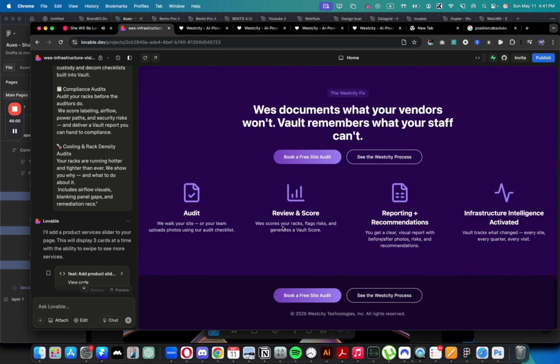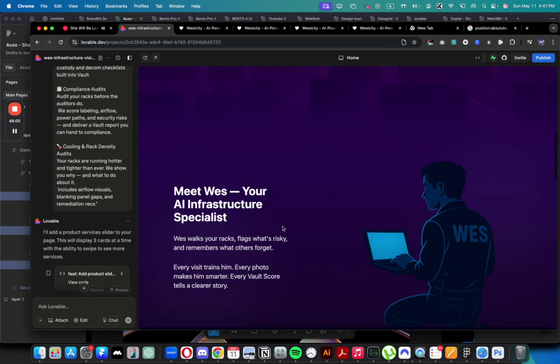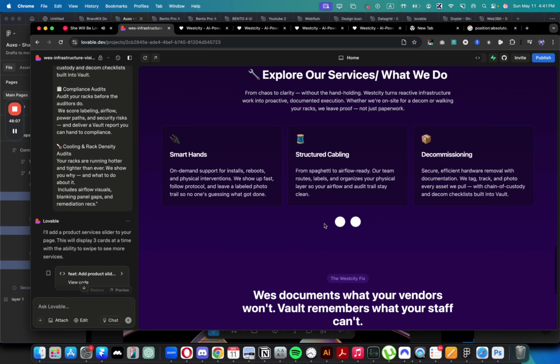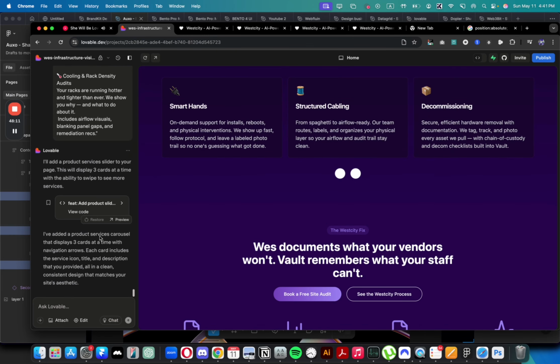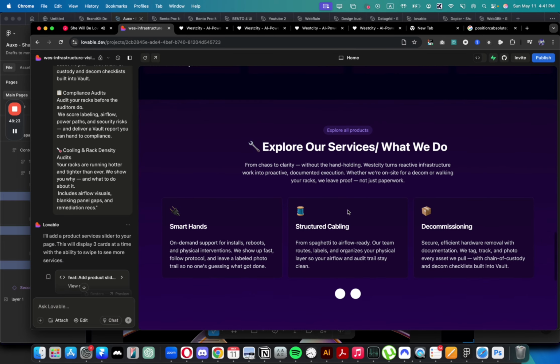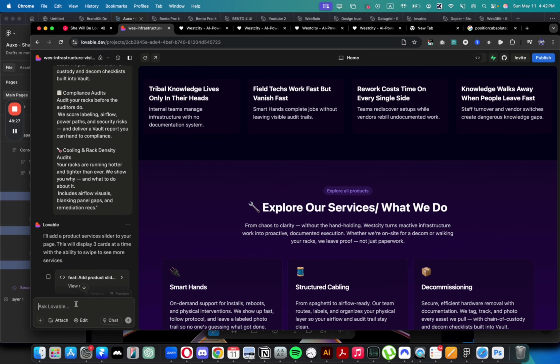Oh man, explore all products. Why did it move? I think it just thought that having the products before the solution was a great idea. I'm not sure why it did it. It's not that bad. Obviously, we can improve, add custom icons, but the first thing I want to do is move the section with the products to the bottom of the page. That would be the first thing that I'm going to tell it.